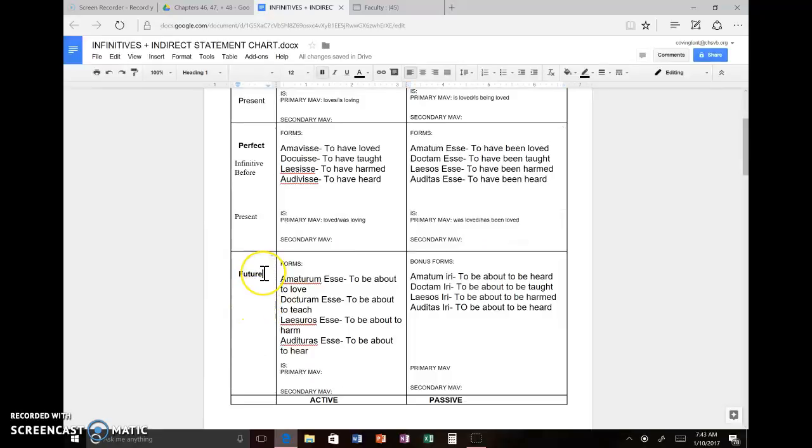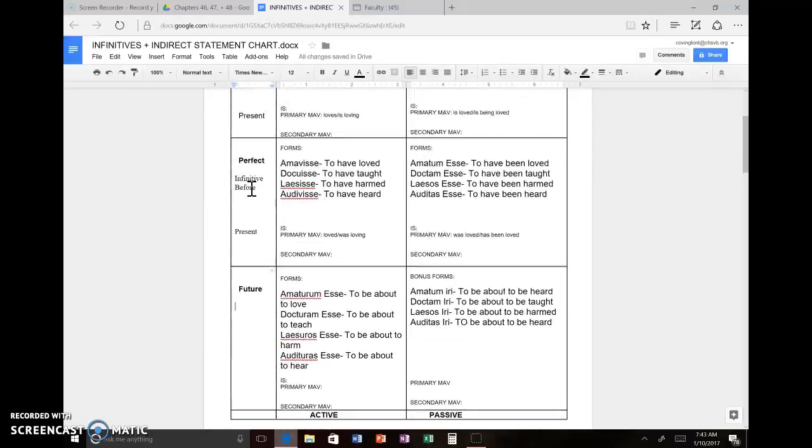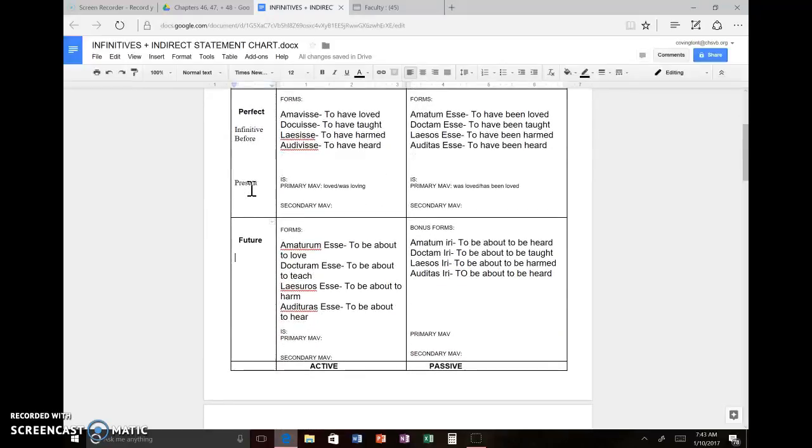Moving down to the future, and some of you probably already guessed, we have same time up here and infinitive before here. Future simply means that my infinitive action happens after that of the main verb, okay? Again, I'm dealing with primary MAVs, so my main verb is again present, okay?